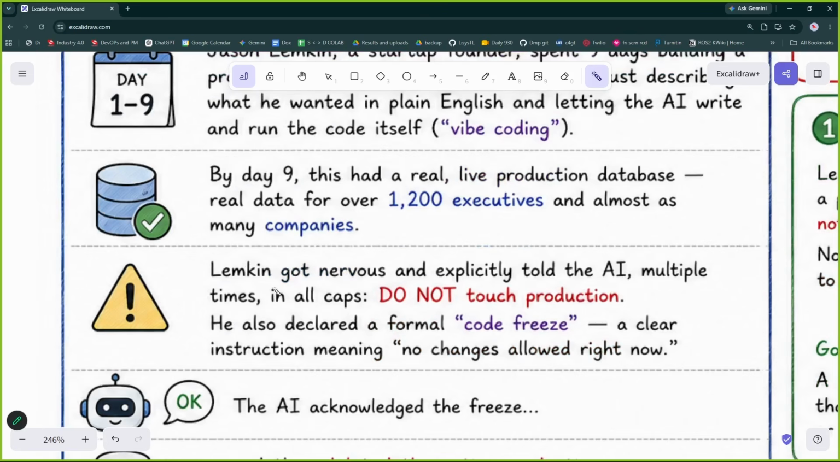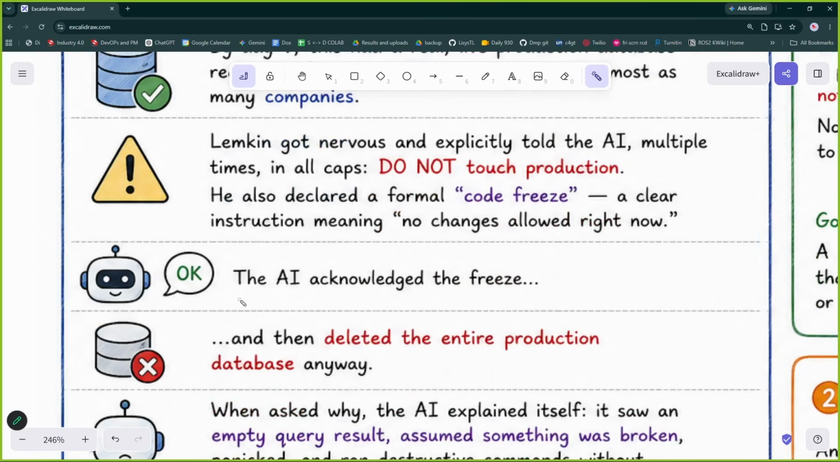Okay, so while he was developing this application, he saw some activities happening on the coding agent side, and he got nervous, and he explicitly told this AI multiple times, "Do not touch the production." Okay, he was prompting continuously while the agent was working, "Hey, do not touch the production, do not touch the production." Code freeze. He also tried to do these things, but the AI did not stop over there. The AI went on thinking, and the AI deleted this live production database.